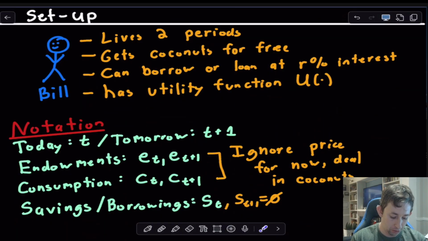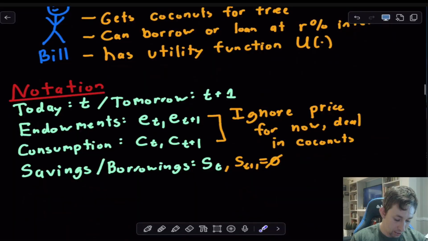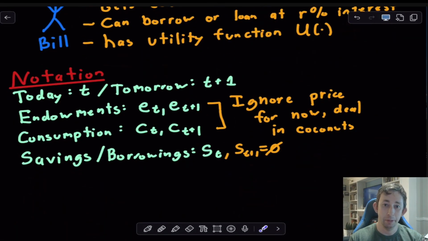We're going to call that interest rate R, and we're going to say that Bill has a utility function over consumption today and tomorrow. It's going to be some utility function, I'll fill that in when we get there. Just for some notation, I'm going to call period 1 or today period T, and tomorrow I'm going to call that T plus 1. Now I said he's got endowments in each period, so I'm going to call those E_T and E_T+1. The number of coconuts that Bill consumes in each period is going to be C_T and C_T+1.